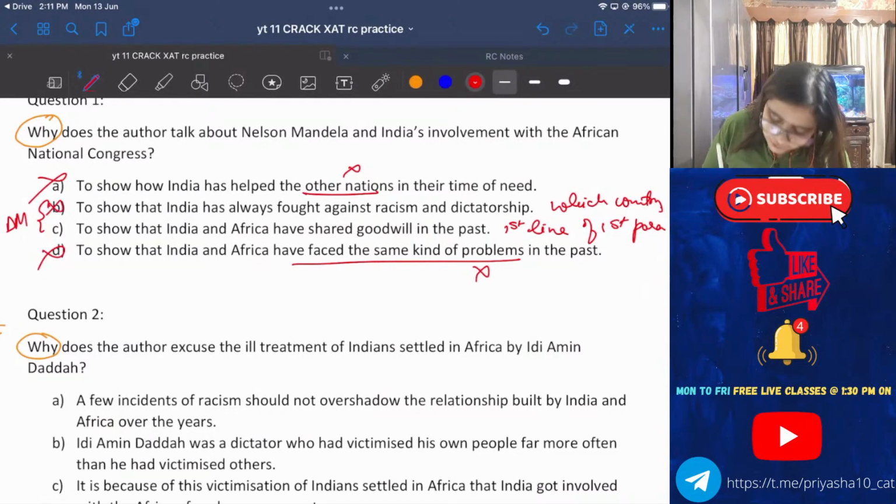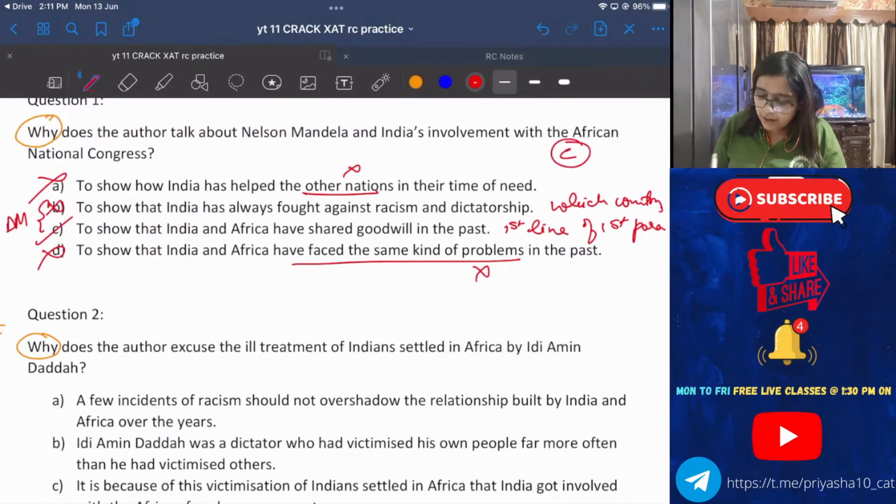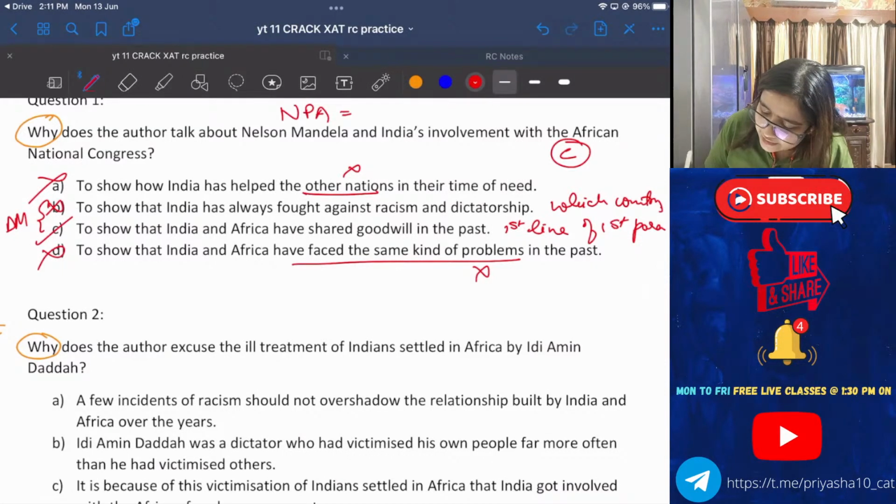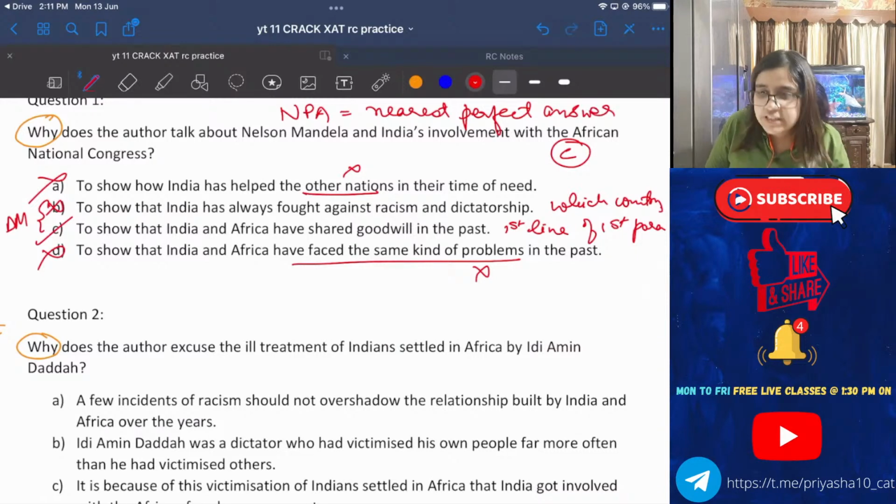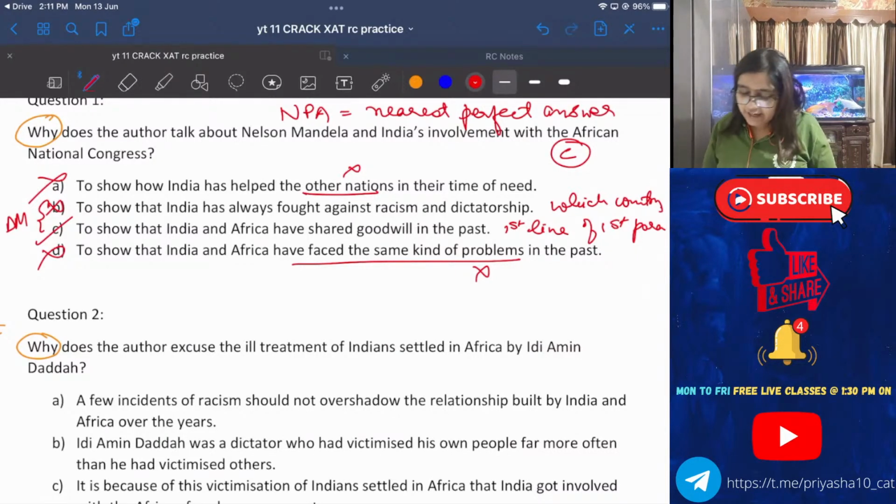So this goes away and this stays. Option C is the correct answer. Please remember, I told you in the last session also, NPA, nearest perfect answer. Always apply this, because don't think that they will not give you a decision making question in CAT. They will give you. So the answer is option C for the first question.